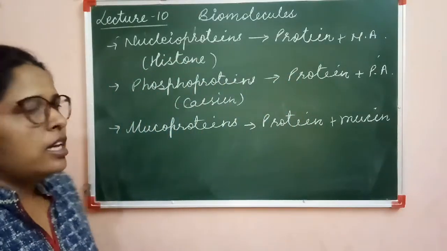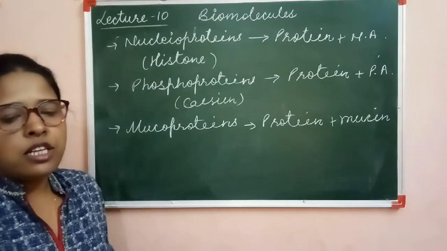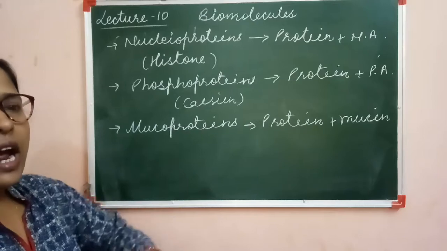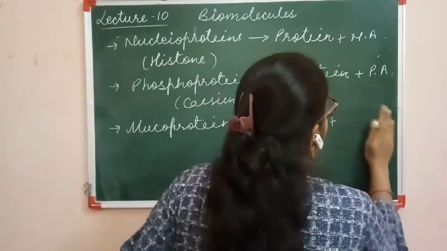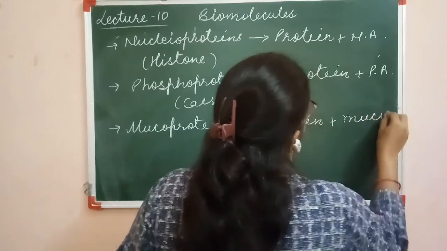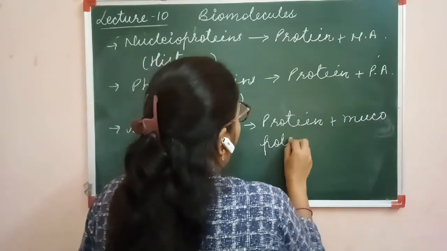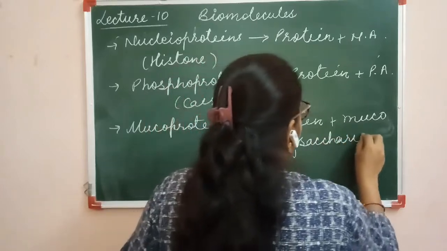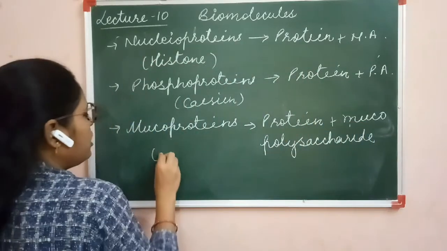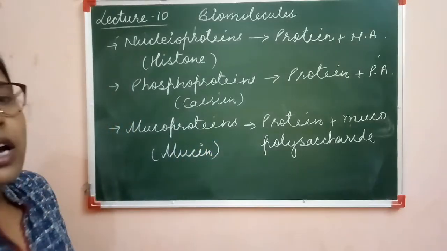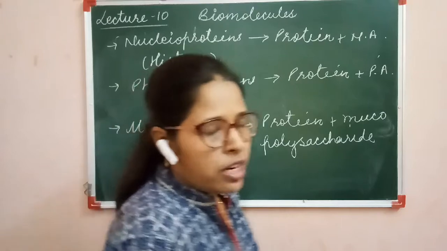That type of protein is called mucoproteins, in which the protein and mucin, that is, mucopolysaccharide, are present. Its example is mucin present in the saliva. So these are some important types of conjugated protein.